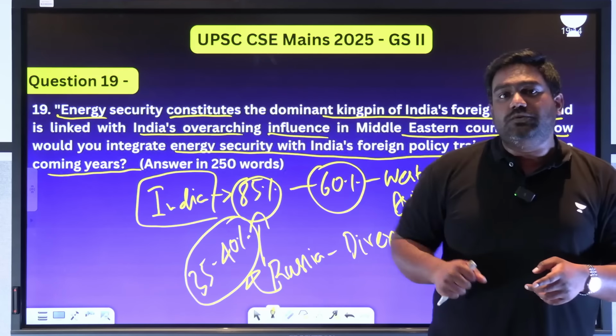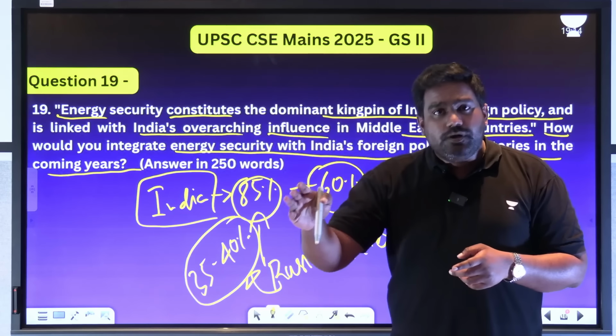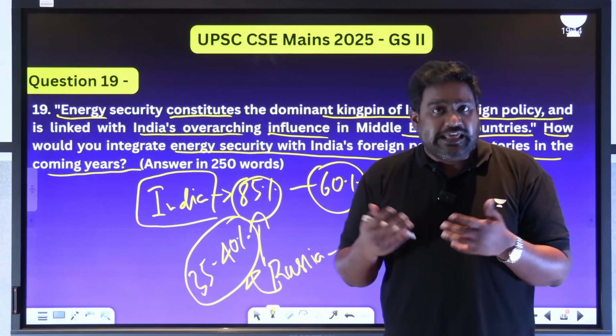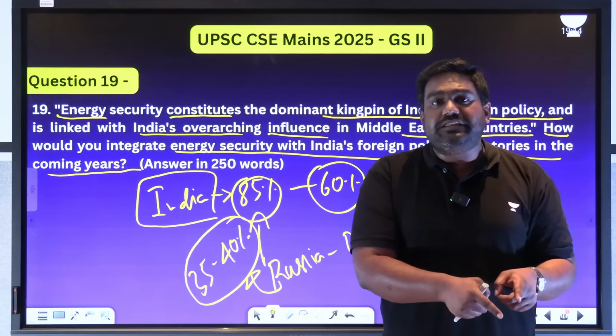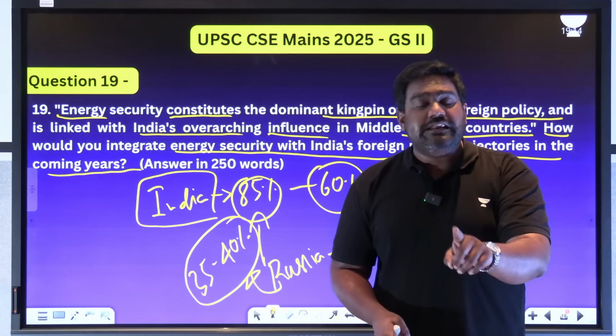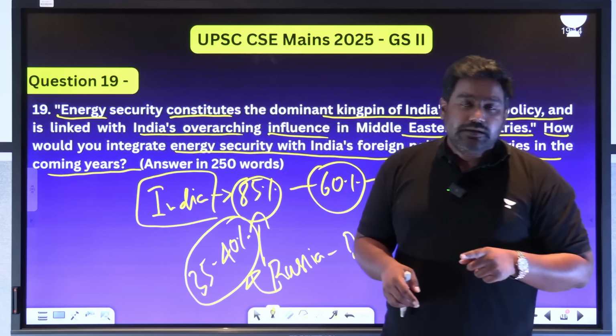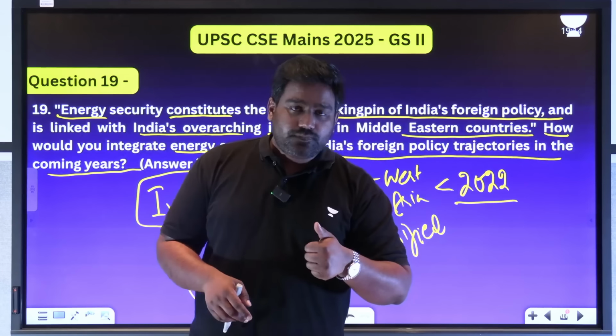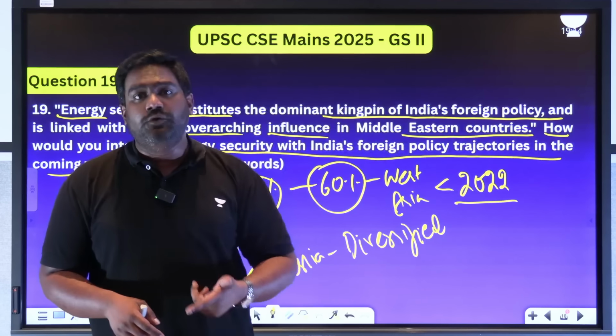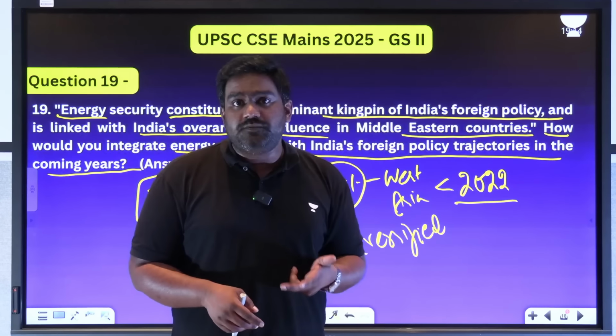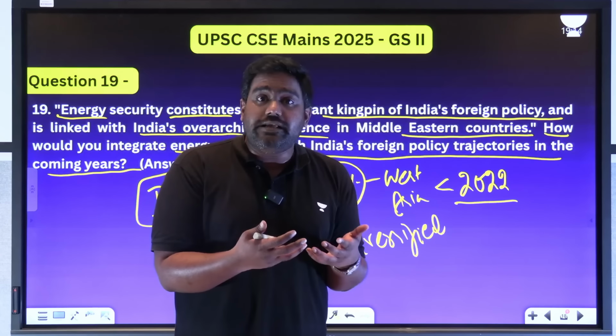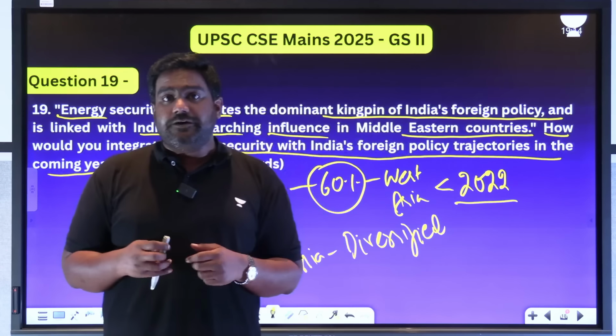We have signed deals with Saudi Arabia. These major Middle Eastern oil suppliers and energy suppliers are partnering with India today in the field of clean energy and renewable energy as well. From green hydrogen to other transition fuels and cleaner renewable forms of energy, it has become a priority as far as the ties are concerned.